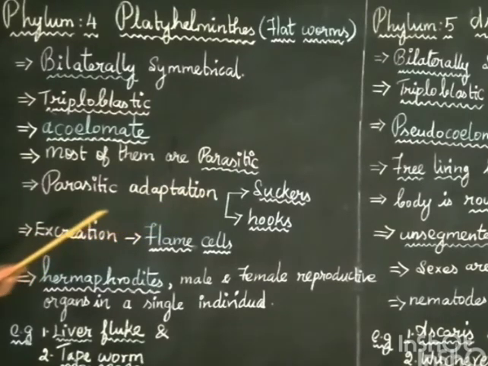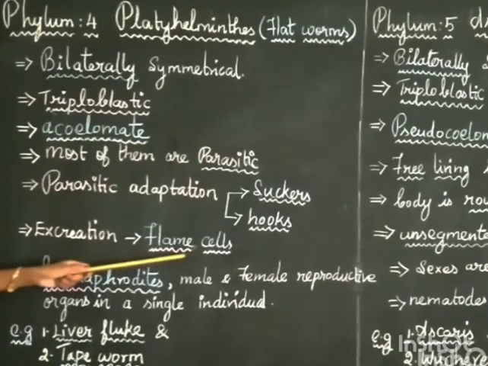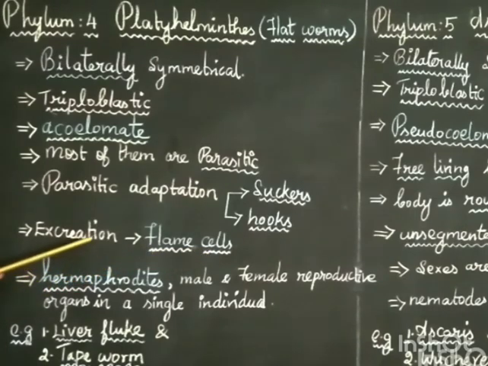Then coming to excretion. Excretion means elimination of waste, or removal of waste from the body. We have kidneys for eliminating waste from the body, no? Like that, in Platyhelminthes, excretion is done by a special type of cell called flame cells. Through the flame cells, all the waste products are eliminated. Clear?